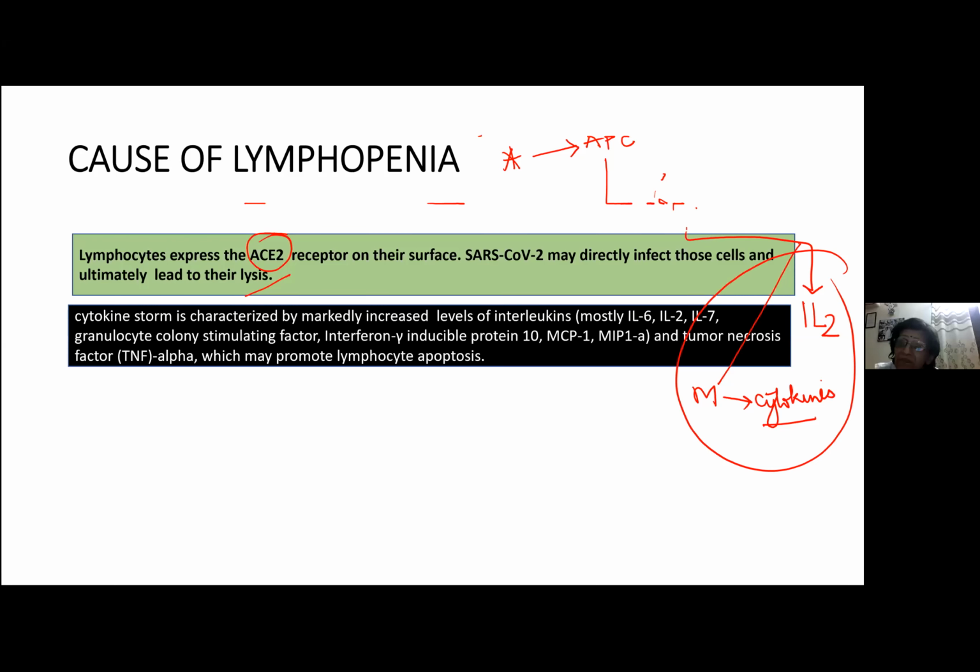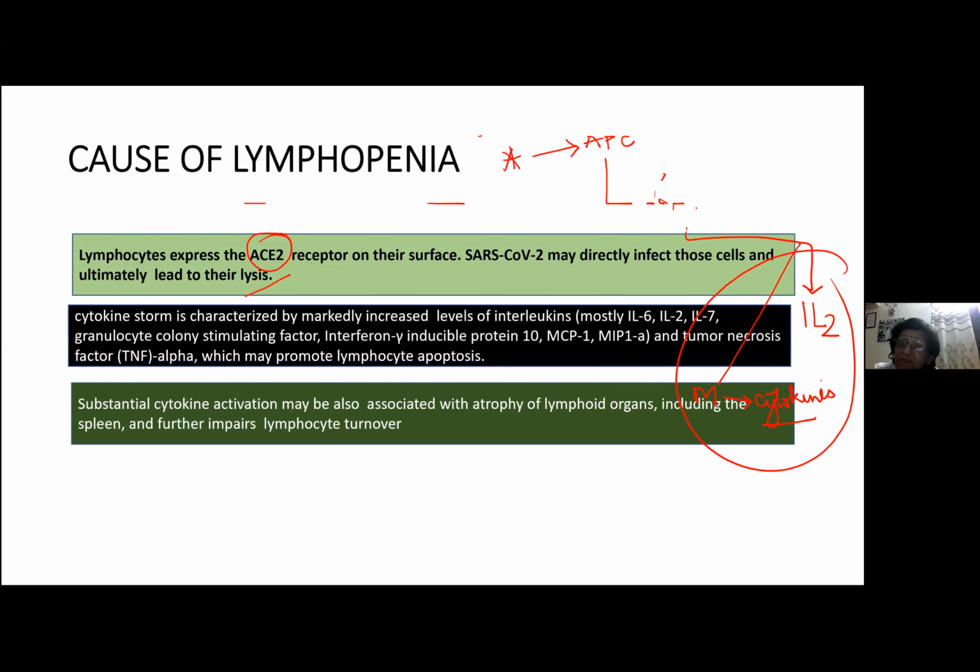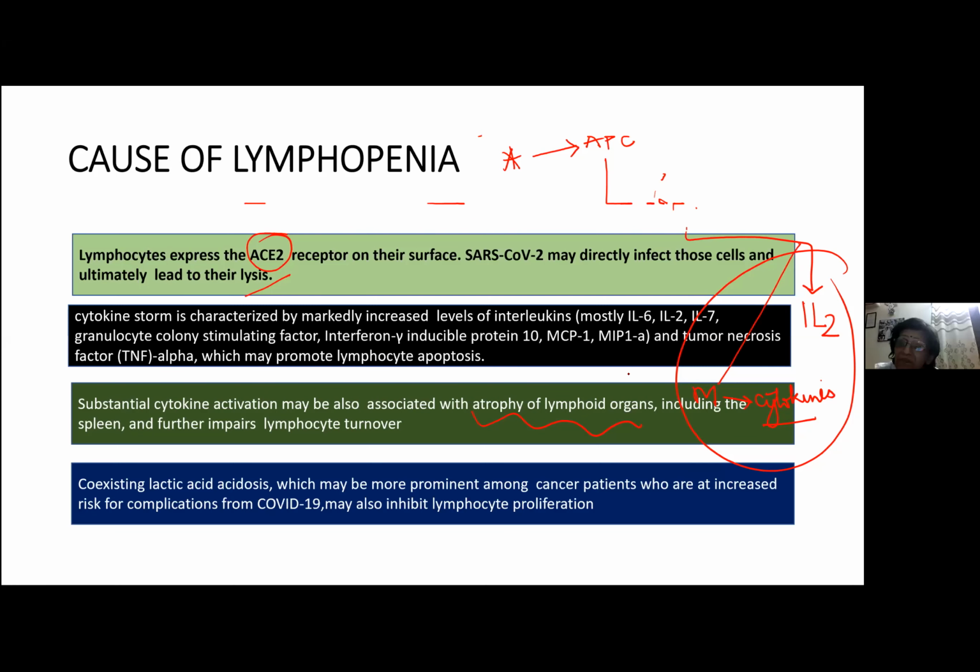Not only that, this cytokine activation also causes atrophy of the lymphoid organs like the spleen. So this further impairs lymphocyte turnover. Now, all of you know that COVID patients who get more severe manifestations are those who have significant comorbidities.